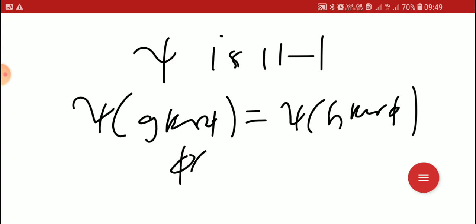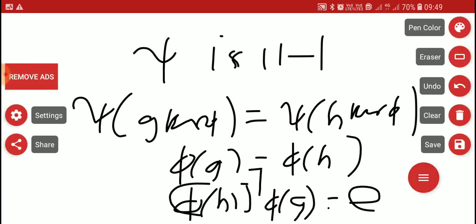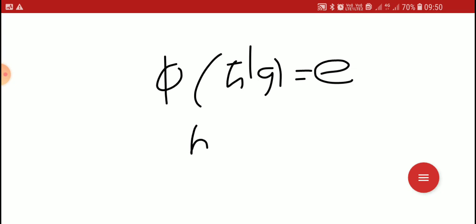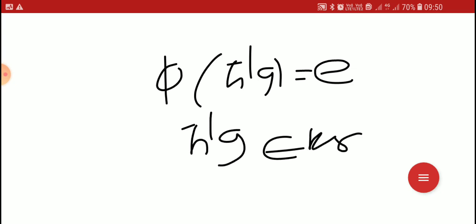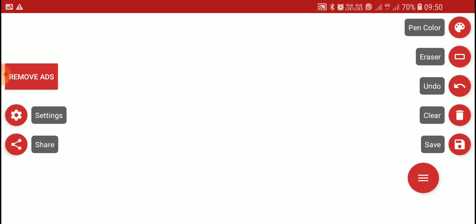By definition, phi of G equals phi of H. Then phi of H inverse into phi of G equal to E, so phi of H inverse G equal to E. Therefore H inverse G is an element of kernel phi, which implies G kernel phi equal to H kernel phi. Therefore psi is one-to-one.